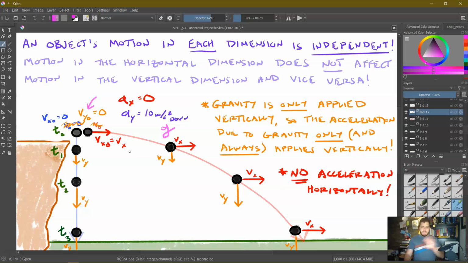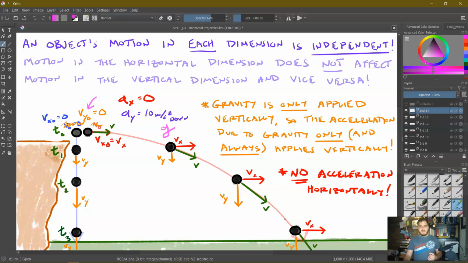So now I have, and it's important to notice this, some vectors going on. In the dropped one, we only have vertical vectors, but in the horizontal one, we start with only horizontal, but we gain a vertical to have both horizontal and vertical components of its total velocity vectors, which will look like so. But if we were to add these components tail to tip, so if I was to move this one over here and move this one down, we would see that it would go right there.